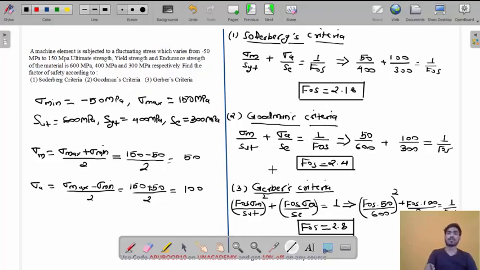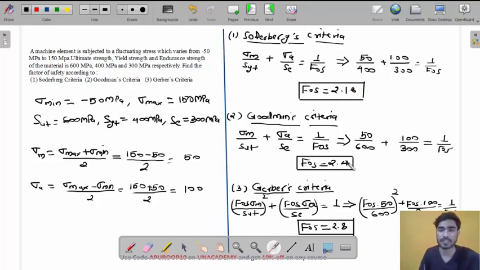Look at these values, my friend. According to Soderberg, 2.18. According to Goodman, 2.4. According to Gerber, 2.8. Do you understand this, my friend? Do you understand why this is the least value and this is the maximum value?